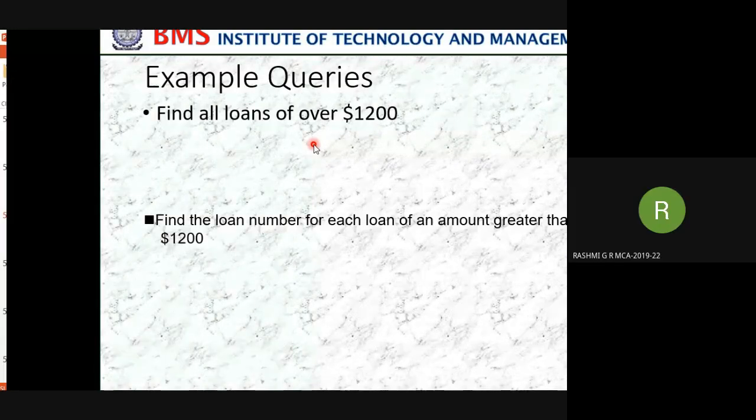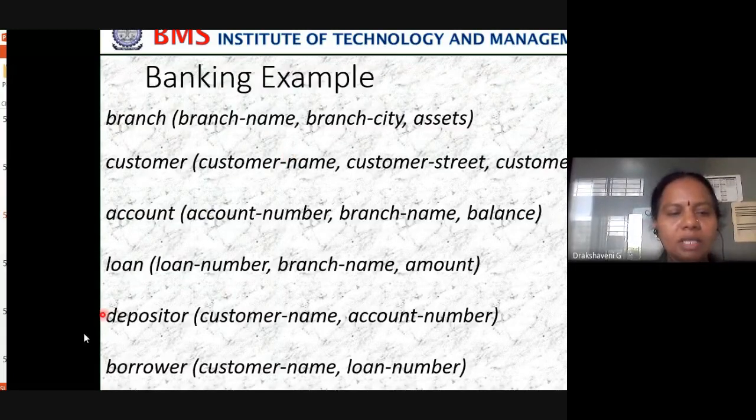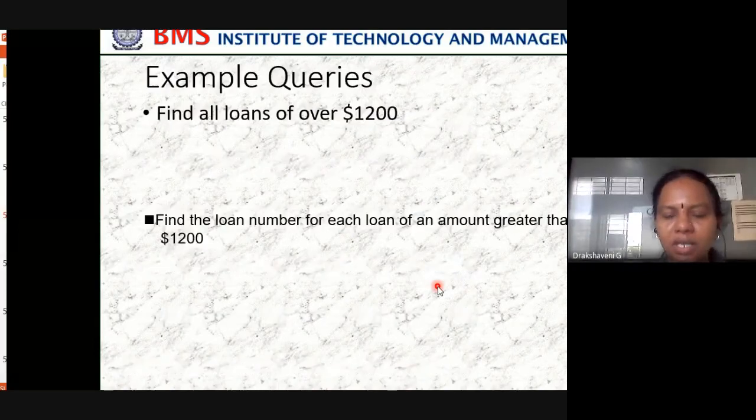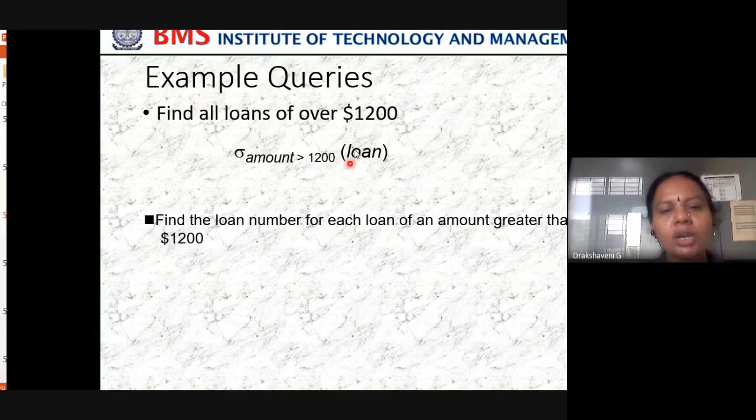Sigma, ma'am. Sigma we use. Yes, correct. So sigma, from which table, and what is the attribute we want? Amount. In the loan table, they have told us to find who has taken a loan amount greater than 1,200. So we have to select which column? The amount column. So you can see sigma, amount greater than 1,200, from which relation? The loan relation. This is the query you have to write in relational algebra.